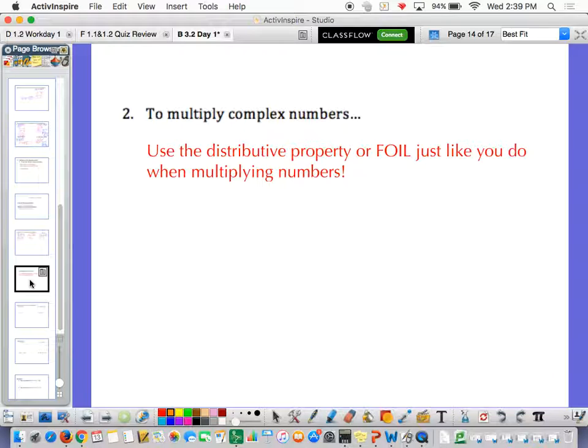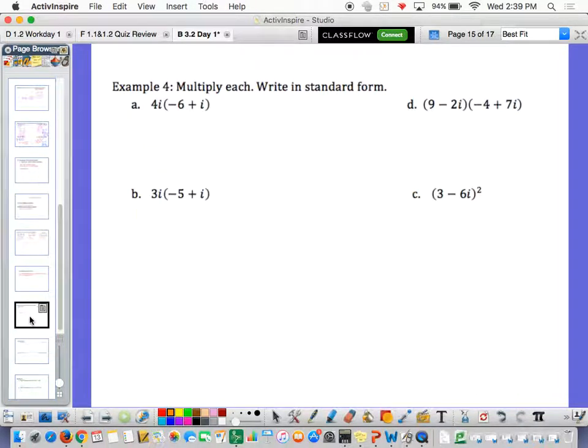So guess what? To multiply complex numbers, you're just going to use the distributive property, or FOIL, just like you do when multiplying binomials. Okay, so again, treat it like a variable. It's going to be a really great time. If you haven't finished writing down these words, just pause, because I'm moving on. Okay, so treat it like a variable. Act like I never even told you what i was for.